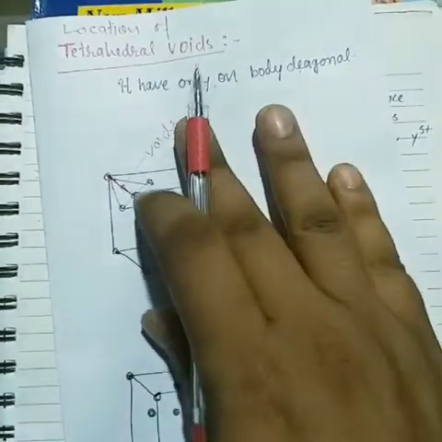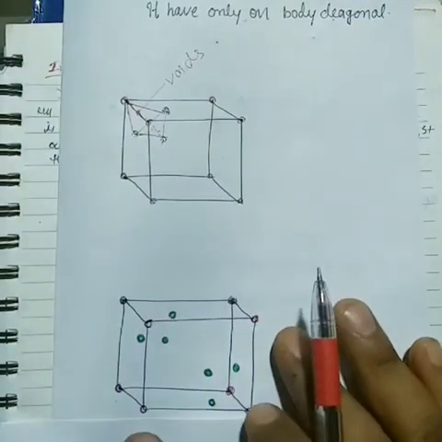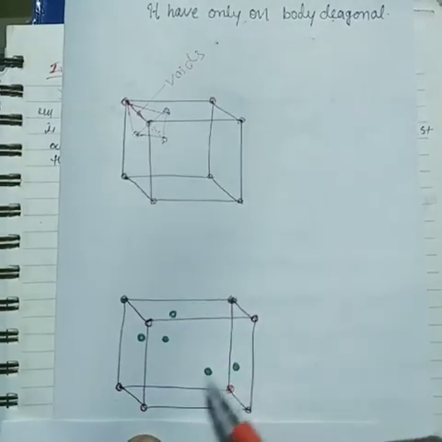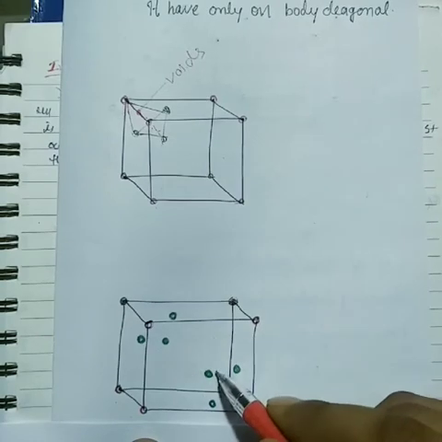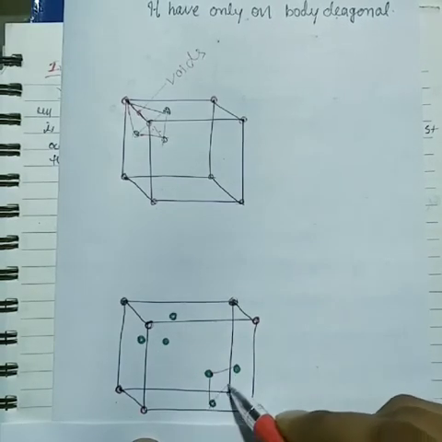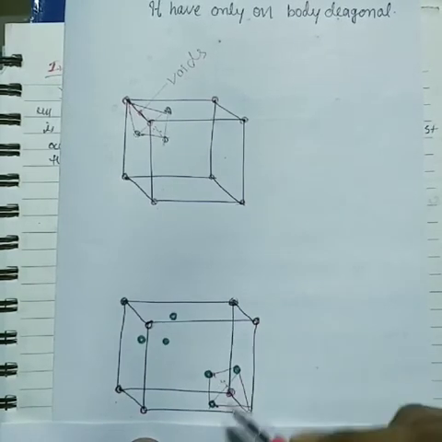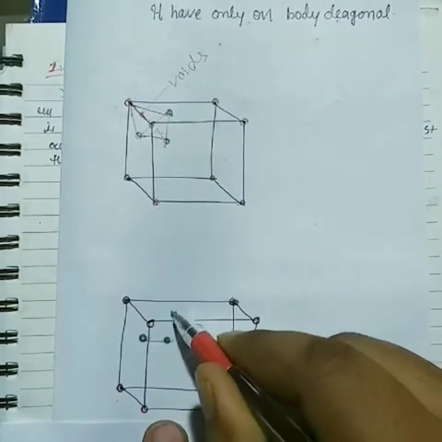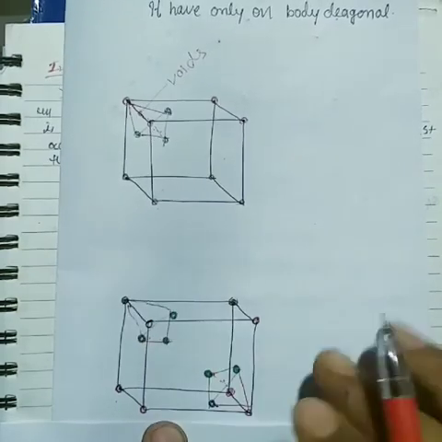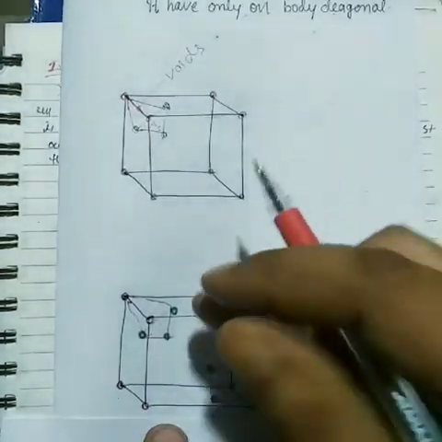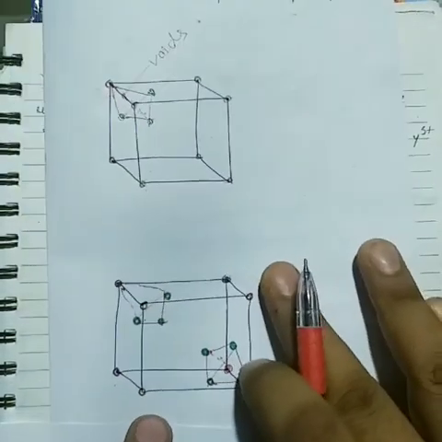So I want to tell you another thing. As we know, how many body diagonals are in FCC? 4, and one body diagonal forms two voids. So how is it possible? Now see here, students. Now this forms a tetrahedral. Now another, here it is a tetrahedral. So one diagonal forms two tetrahedral voids. So I can show another diagram.